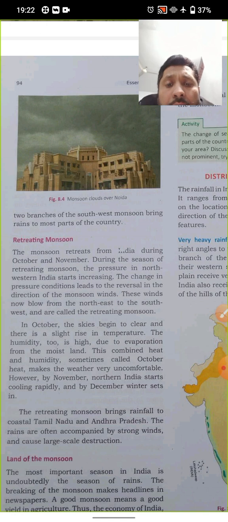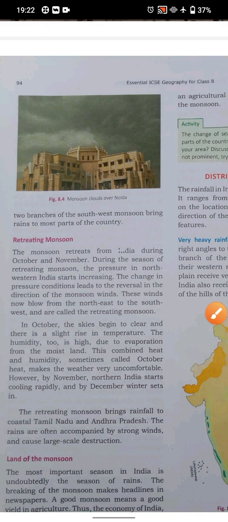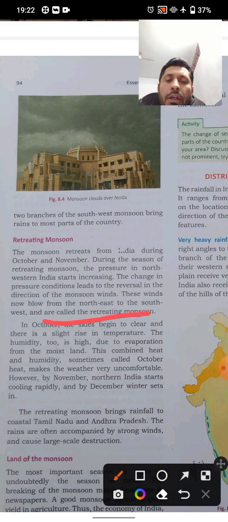The monsoon retreats from India during October and November. During the season of retreating monsoon, the pressure in northwestern India starts increasing. The change in pressure conditions leads to a reversal in the direction of the monsoon winds. These winds now blow from the northeast to the southwest and are called the retreating monsoon. I hope you all understood the meaning of retreating. Retreating means going back. If you do not know, note it down.